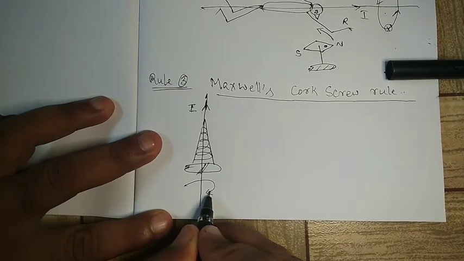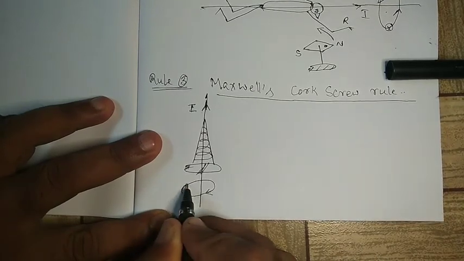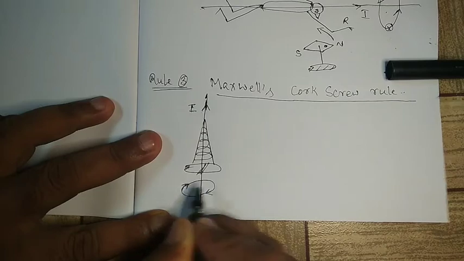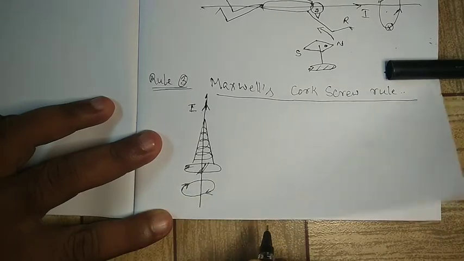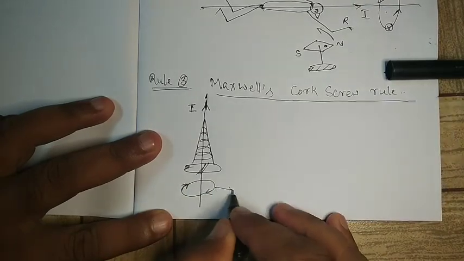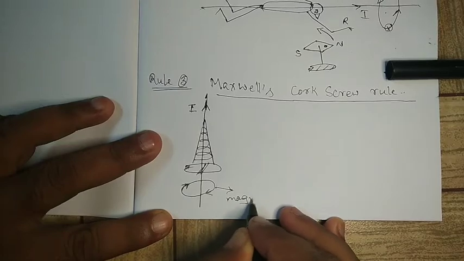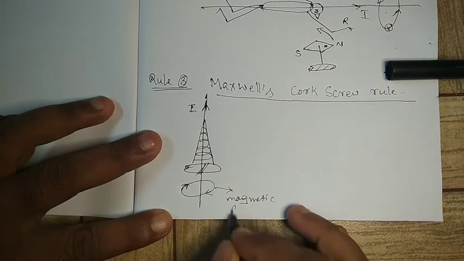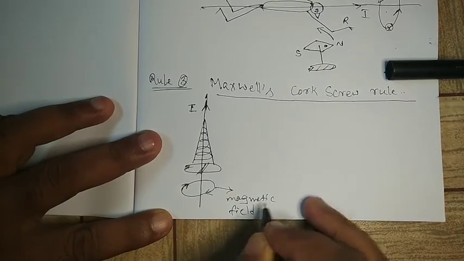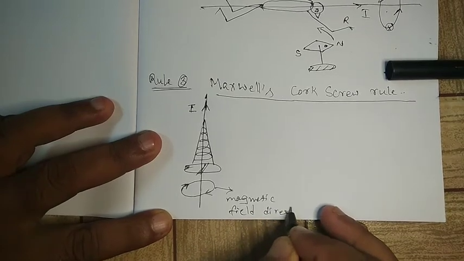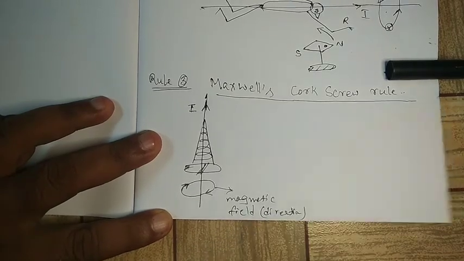So the rotation of this head will give the direction of the magnetic field. This is the magnetic field direction.